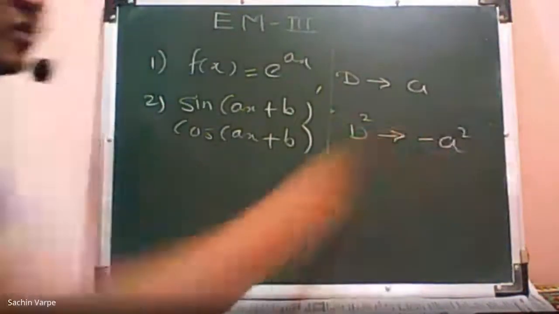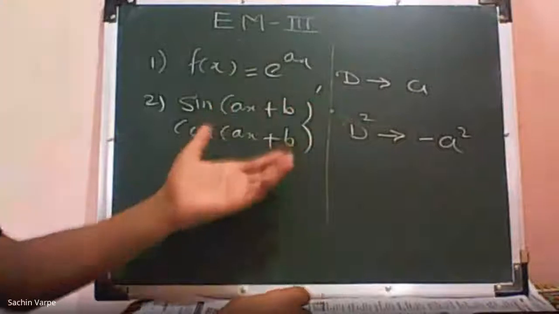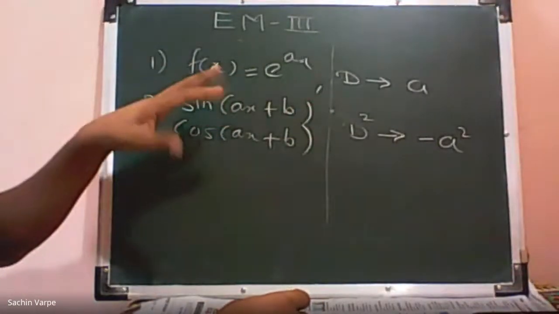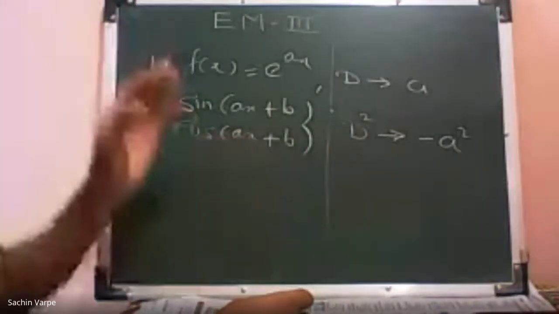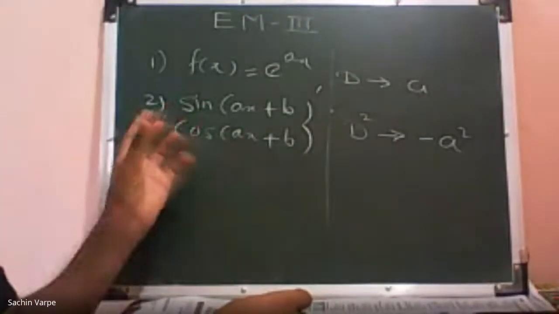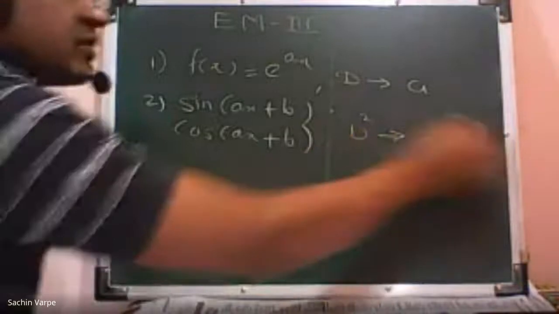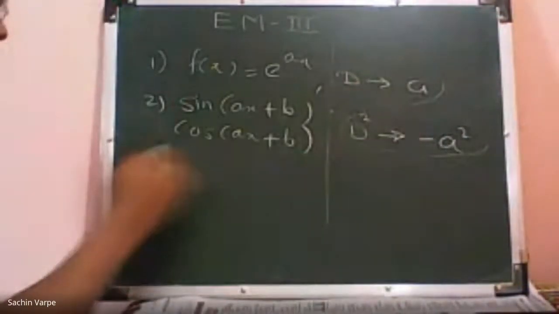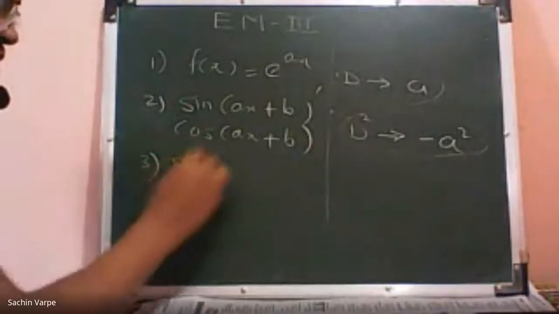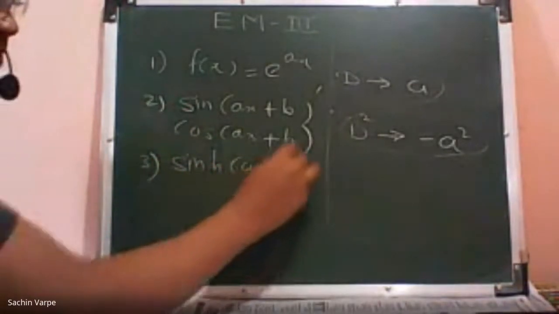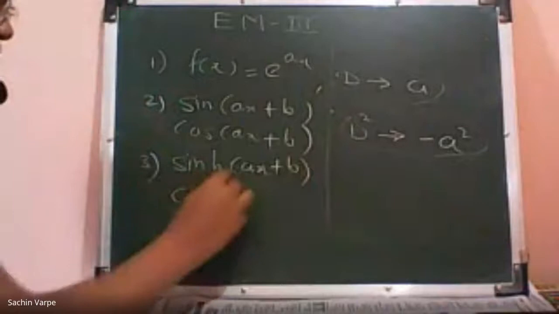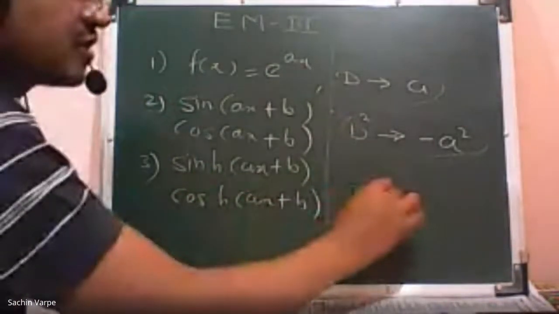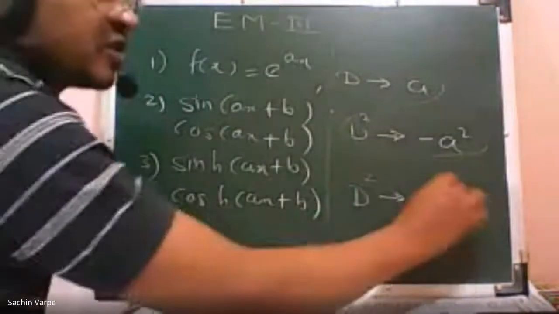Of course, this should not be the case of failure. We know the case. We know the criteria. If 1 upon phi of d is a case of failure, what we are doing, we are multiplying that operator by the independent variable, isn't it? So this is a replacement. Then in case of hyperbolic function, like hyperbolic sine of ax plus b or hyperbolic cos of ax plus b, we have the substitution, replacement of d square by plus a square.